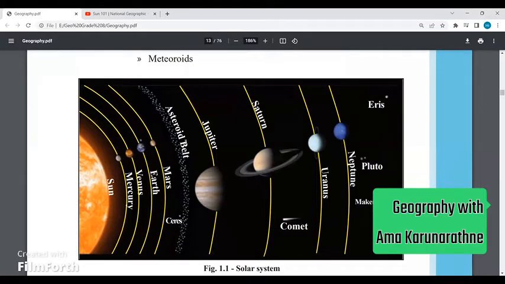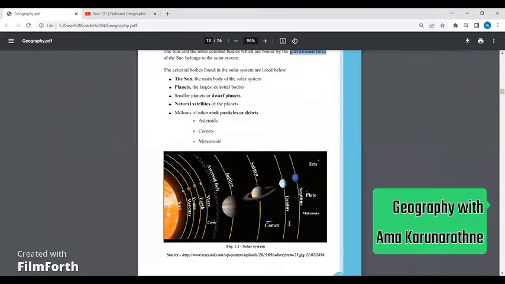We'll be discussing this asteroid belt later on, so I won't discuss it in depth, but just remember, we have the asteroid belt in between Mars and Jupiter. Ceres, Eris, Makemake, and Pluto are the dwarf planets. We'll be discussing them later on. Hope that's clear for you.